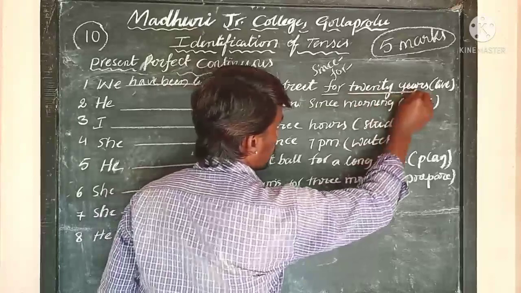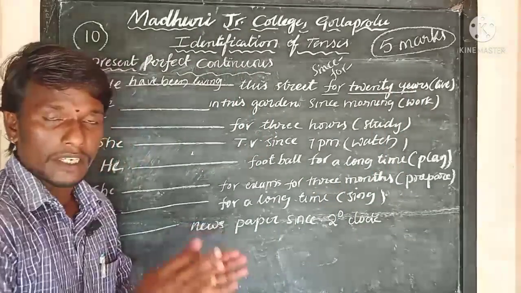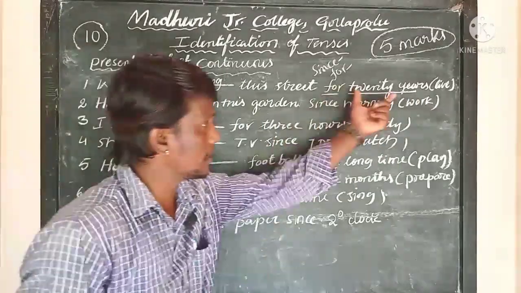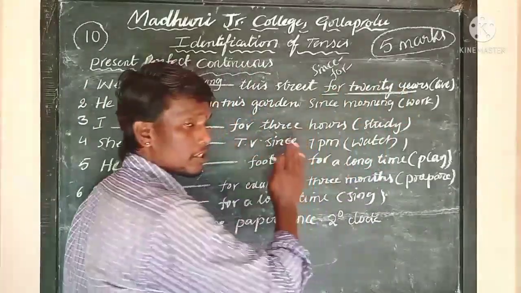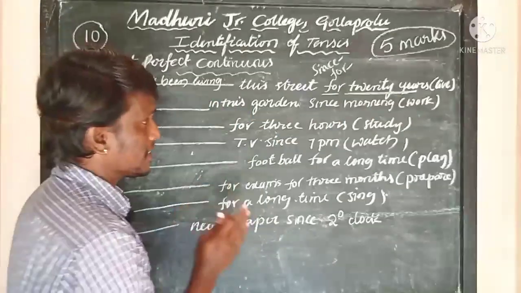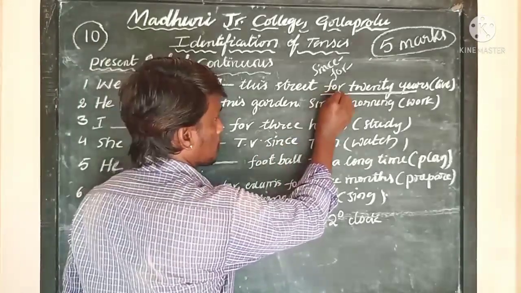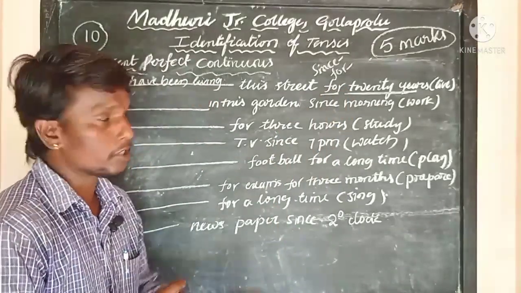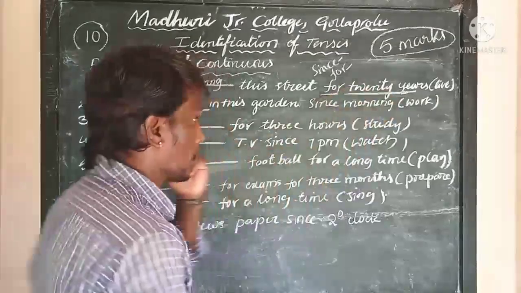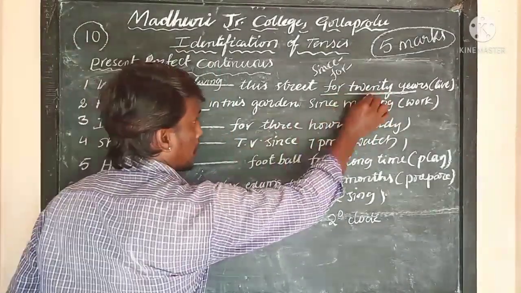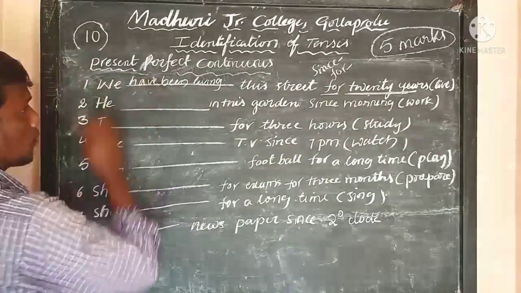For 20 years, you don't know exactly from which year to which year. It is only the duration. 20 years is only the duration, not a fixed time. So as it is not a fixed time, you should use the preposition "for" to indicate a duration of time or a period of time. Okay, now, as it is a period of time, you should write "have been living."